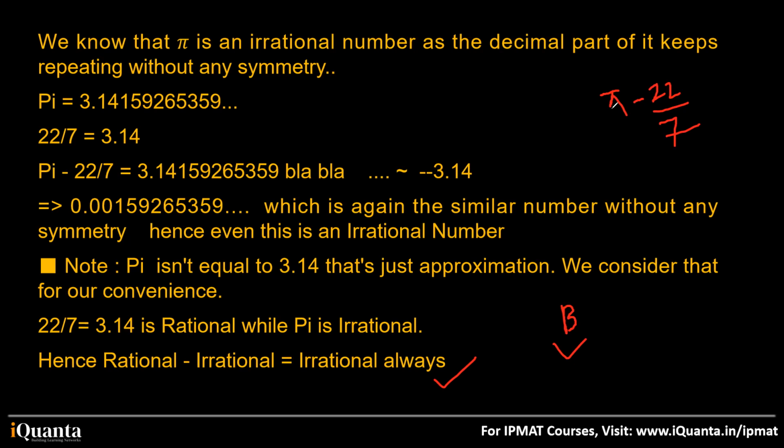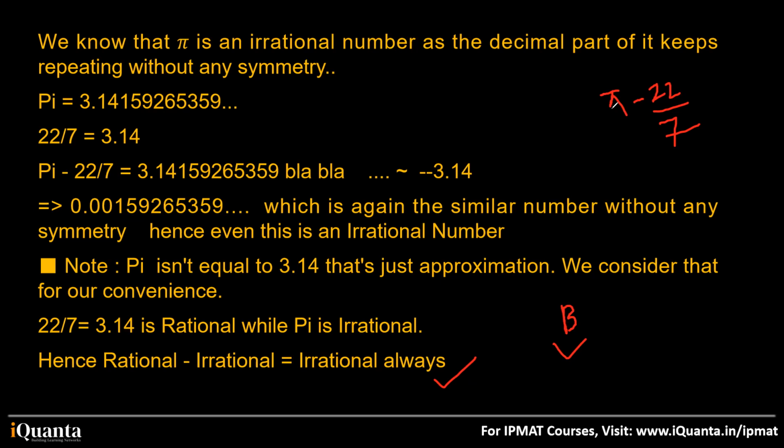But pi is a number, okay? What is this 22 by 7? Why do we use 22 by 7 in place of pi? In geometry, when you encounter pi, it will always be written that we use pi equal to 22 by 7 to ease the calculation. So the actual value of pi is not 22 by 7, okay? It is slightly different, but it is very close to 22 by 7.